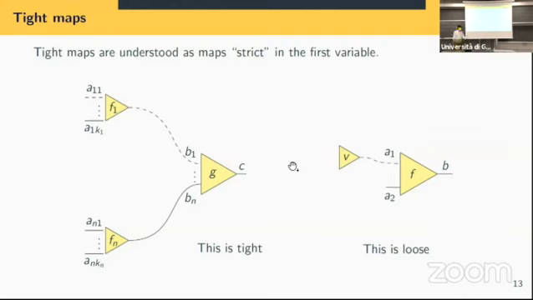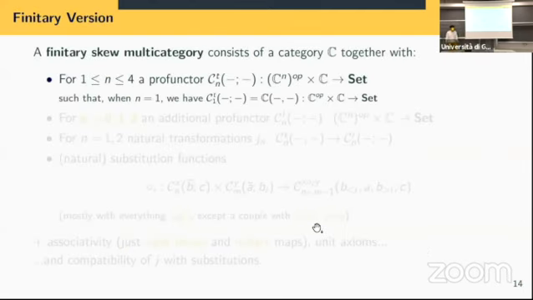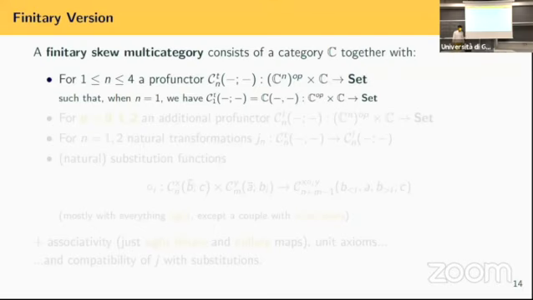Then the first variable becomes the second one of F, and F was tight in the first one, not in the second. And so that's why nullary maps, you have to consider them as loose. Let's just quickly see the finitary definition. The finitary definition would be similar with a bit added. So with tight maps, we'll have from 1 to 4 because nullary maps are only loose.